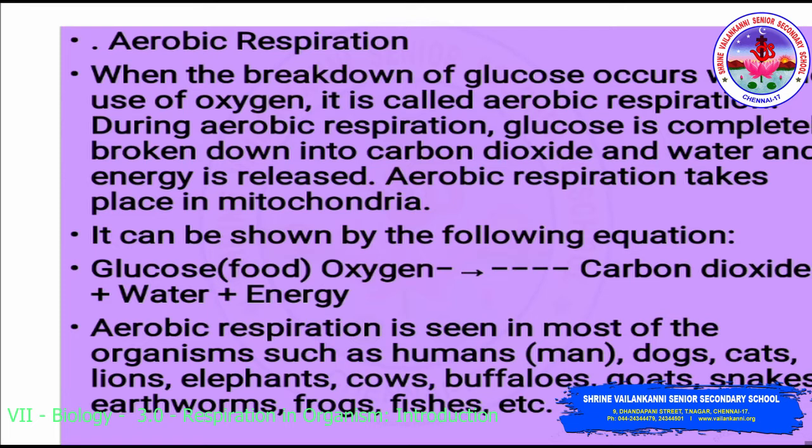Aerobic respiration takes place in mitochondria. Mitochondria is the powerhouse of the cell, which stores all the energy molecules. It can be shown by the following equation: glucose plus oxygen gives carbon dioxide plus water plus energy.